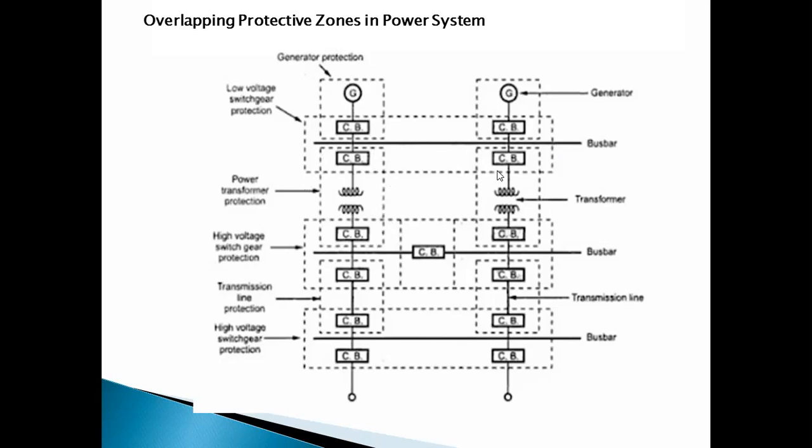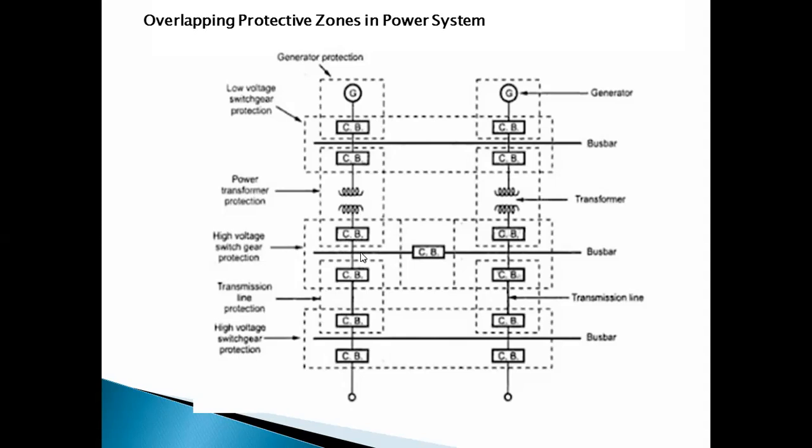So here you can see the generator protection zone is there, the transformer protection zone is there, and in between them the bus bar protection zone is there. But all these are overlapped. This bus bar protection zone is overlapped with the generator protection and with the transformer protection.